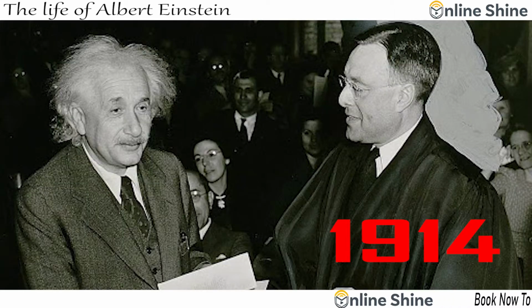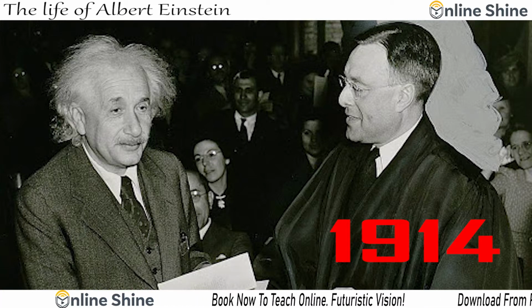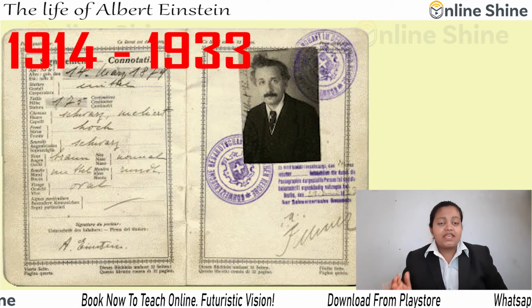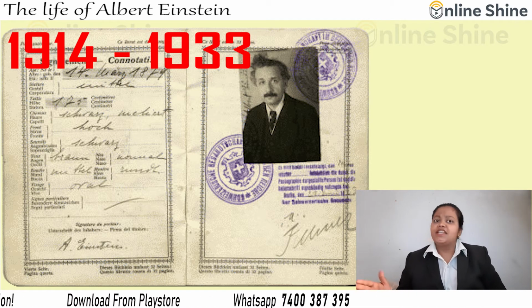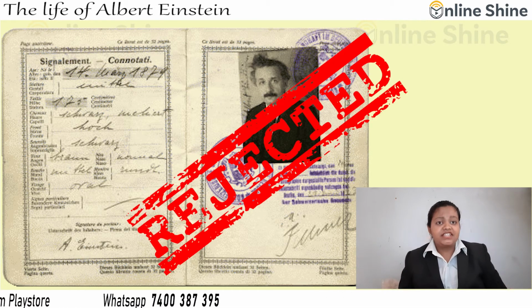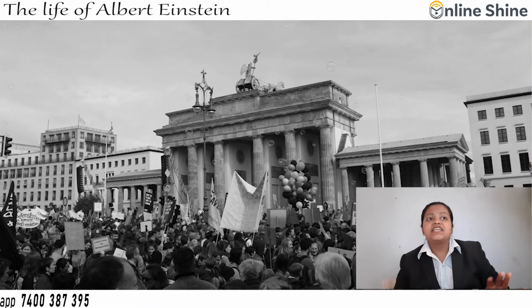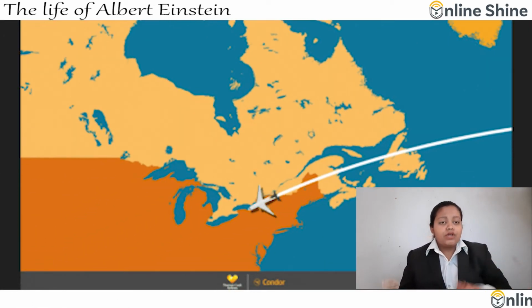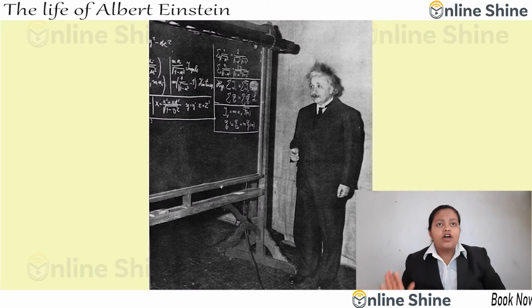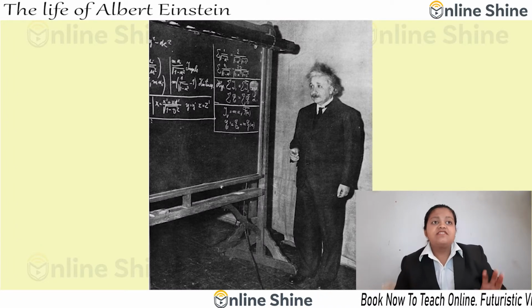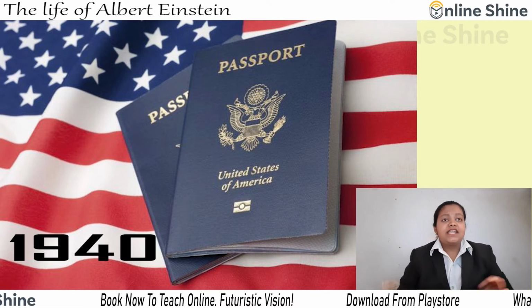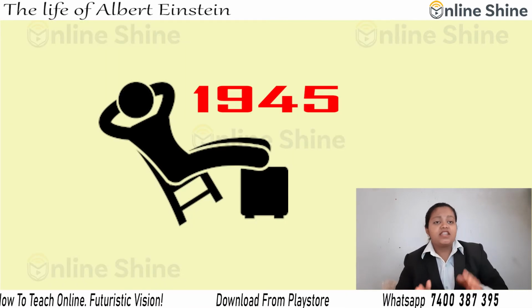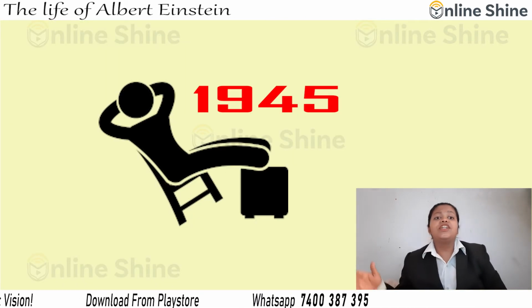In 1914, he was appointed as the director of the Physical Institute and professor in the University of Berlin. He became a German citizen in 1914 and remained in Berlin until 1933, when he rejected his citizenship for political reasons and traveled to America to take the position of professor of theoretical physics at Princeton. Later, he became a United States citizen in 1940 and retired from his post in 1945.